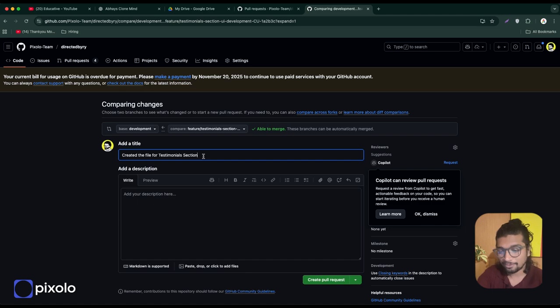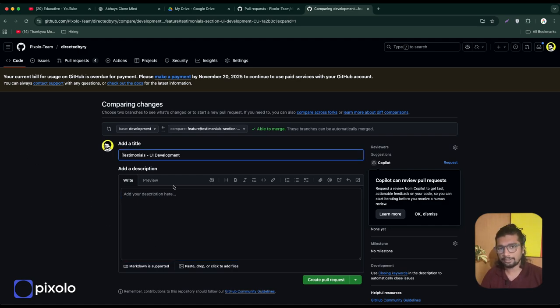Now, the first thing, what a beautiful message that GitHub has already suggested. This comes from my commit message. Just to make it easier, I'll change the name. Sorry, testimonials UI development. So the title of the PR has to be human readable, very simple. It has to be something that I look at and I understand what's happening.